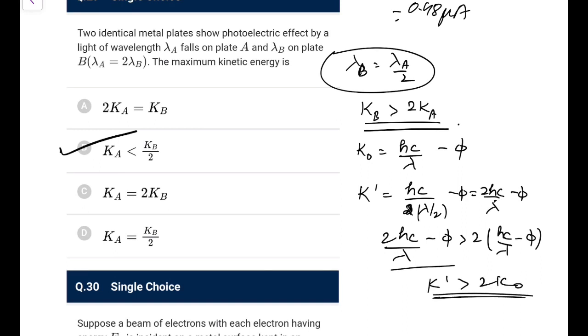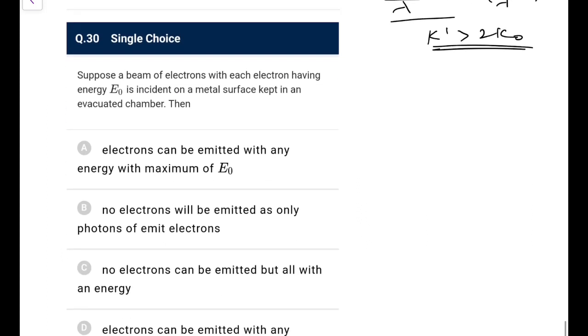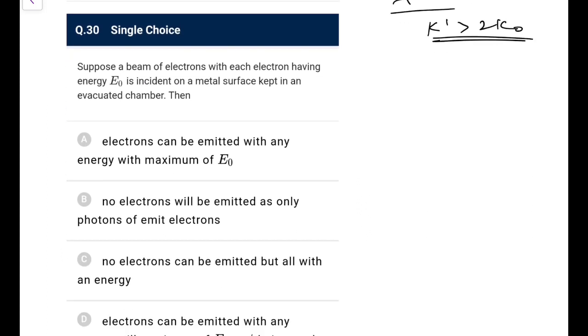Very common question. This is the most important concept. If you double the frequency, the K max is more than doubled, or if you halve the wavelength, the K max is more than doubled. Just remember this. Many questions have been asked in many examinations.